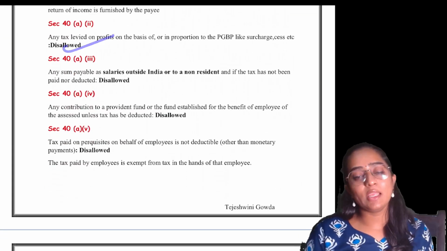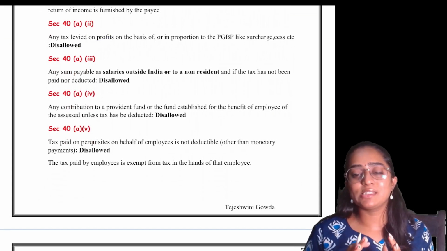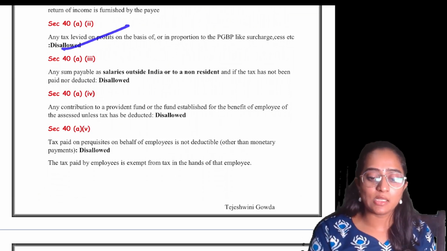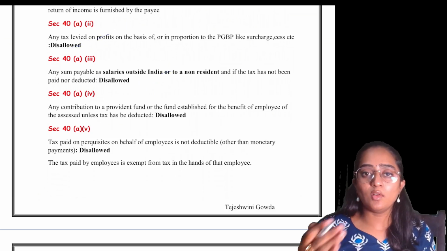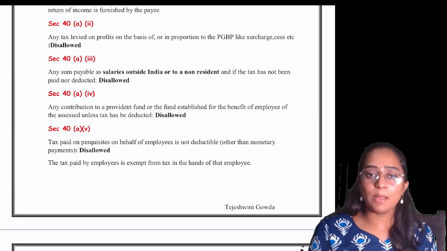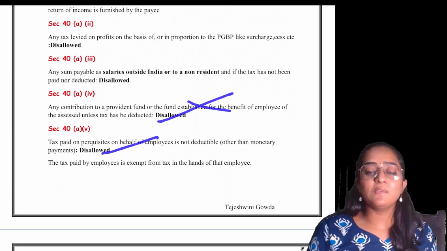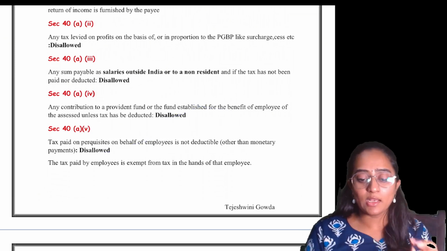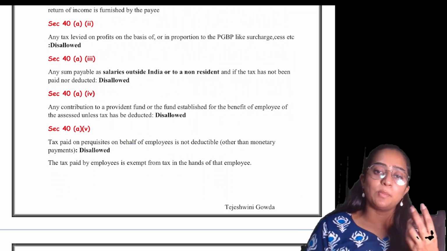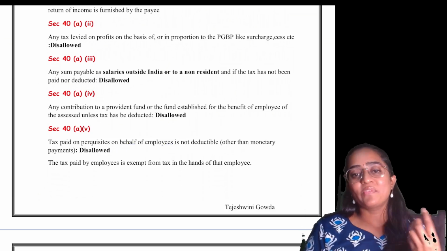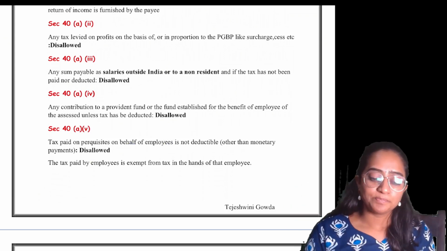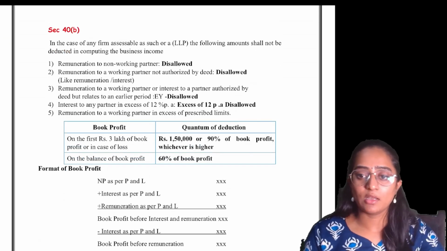Any tax levied on profits, any PGBP surcharge, any taxes, income tax which you paid is disallowed. Any salary paid outside India to a non-resident without deducting TDS is disallowed. Any funds which you are paying for the benefit of employees are disallowed. Tax on perquisite which the employer has paid on behalf of the employee is not deductible. It is not going to be allowed. It will be disallowed. Clear?